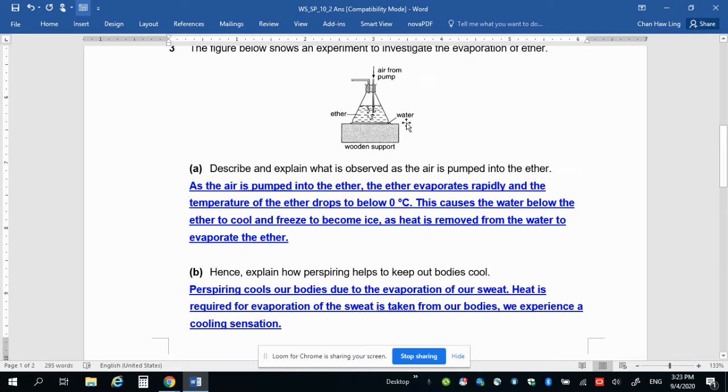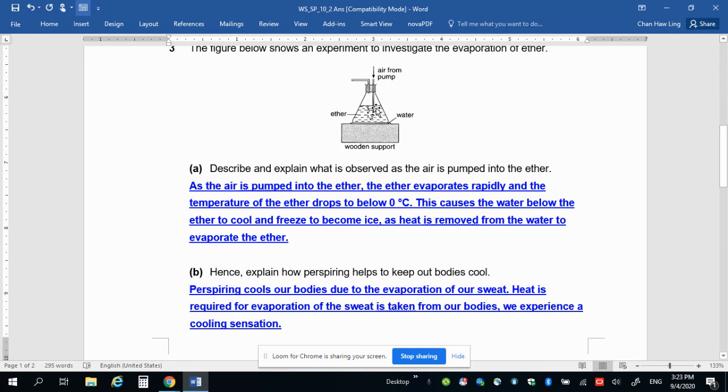Now we come to number three. We have not discussed this. This is a question about evaporation. Now you see there's ether in the flask here, and there's a very thin layer of water between this flask and the wooden support. It could be a tabletop. Something will happen to this thin layer of water when you blow air into the ether.